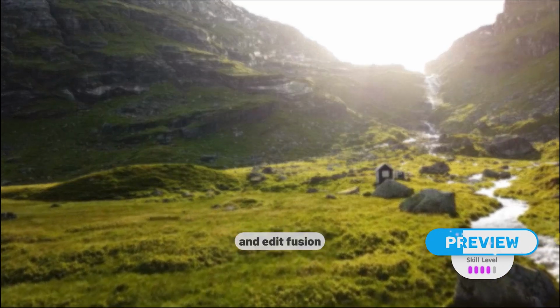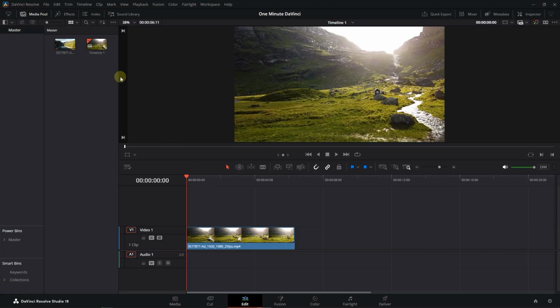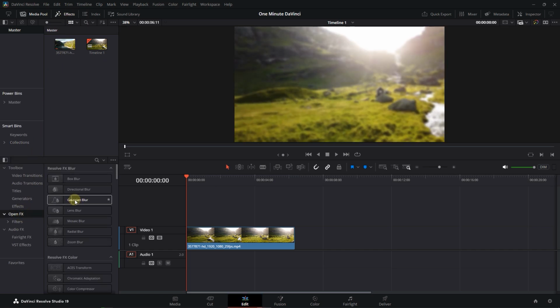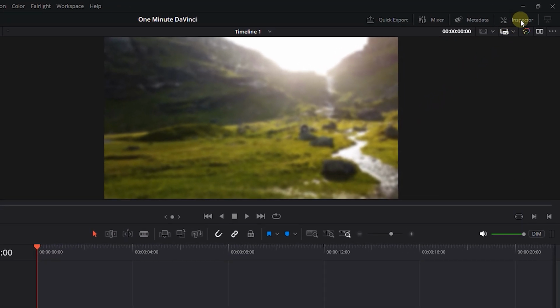Ways to add keyframes in Edit, Fusion, and Color pages in DaVinci Resolve. Go to Effects panel and click on Open FX. Drag Gaussian blur effect into your video and timeline. With your video selected, open up Inspector panel and click on Effects tab.